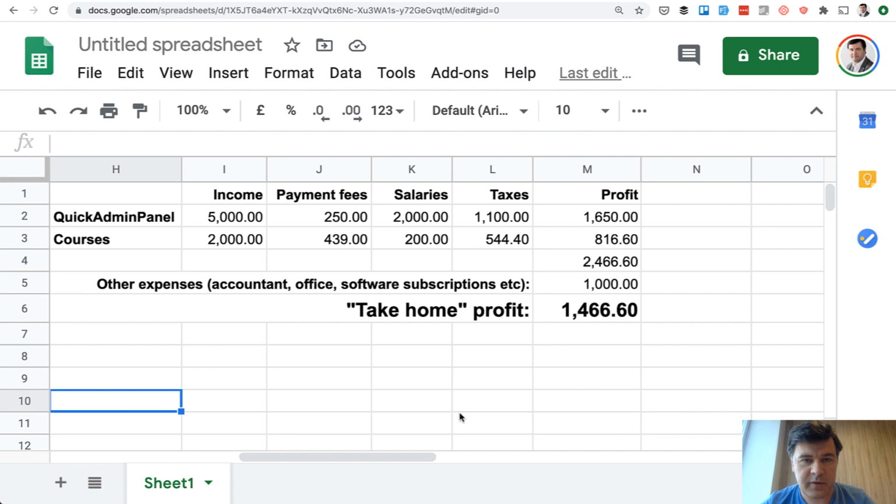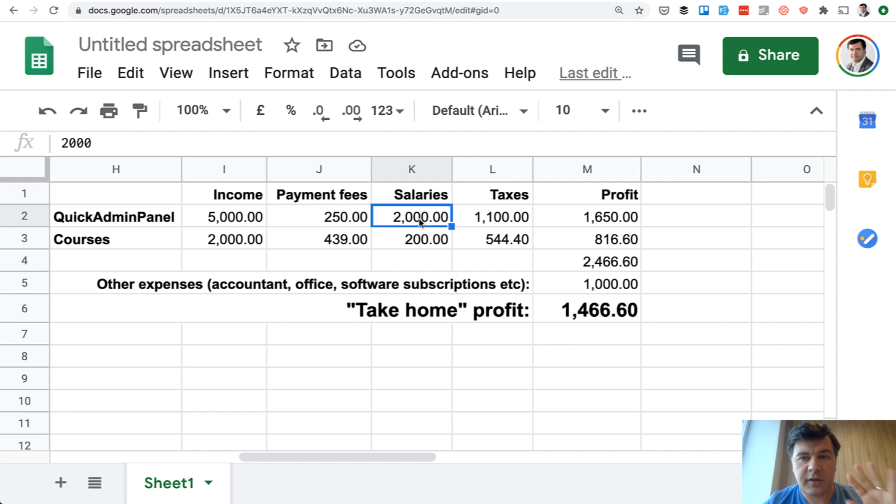And finally, as I promised, the numbers, how much I earn personally after all of that. And this is a lesson for you about running a business. So those numbers that you just saw, the revenue and the income numbers, are far from the real numbers that actually land in your personal bank account. So if we round up QuickAdminPanel income to $5,000 and courses to $2,000, and those are pretty averages month to month, these 3 things take away from those. So payment fees by Teachable, PayPal, Stripe and all of that. It's pretty complicated to calculate, but I've made an average calculations.